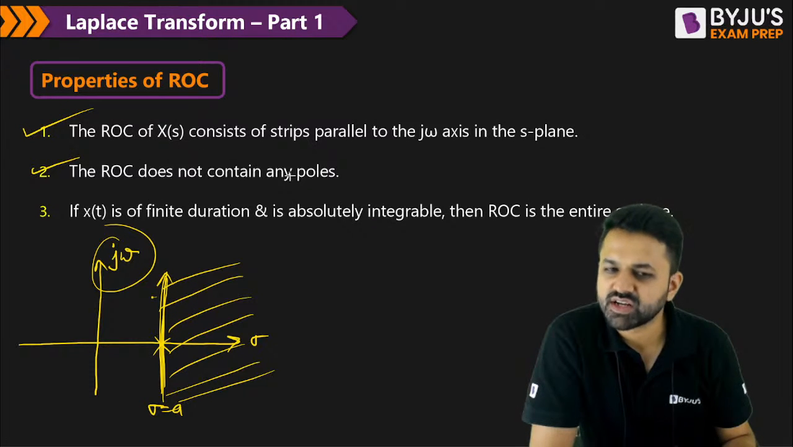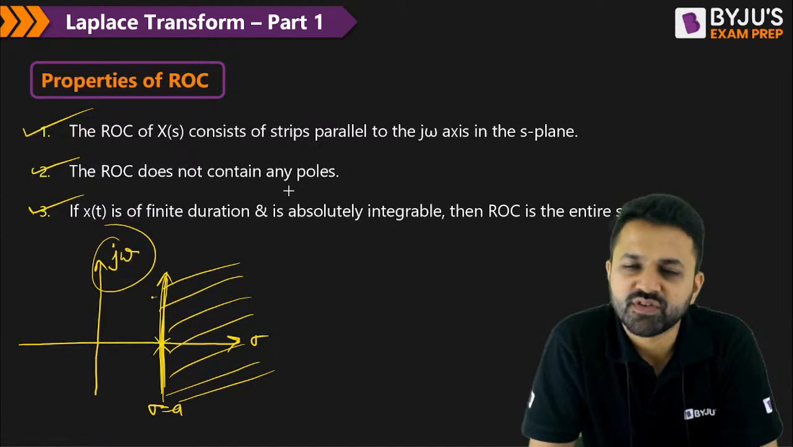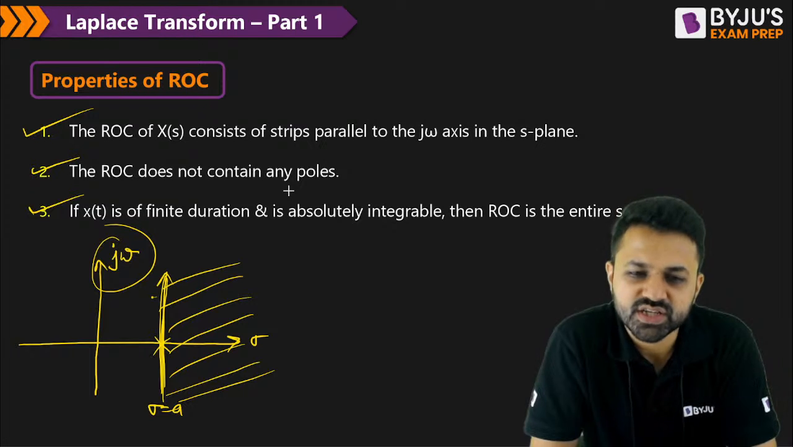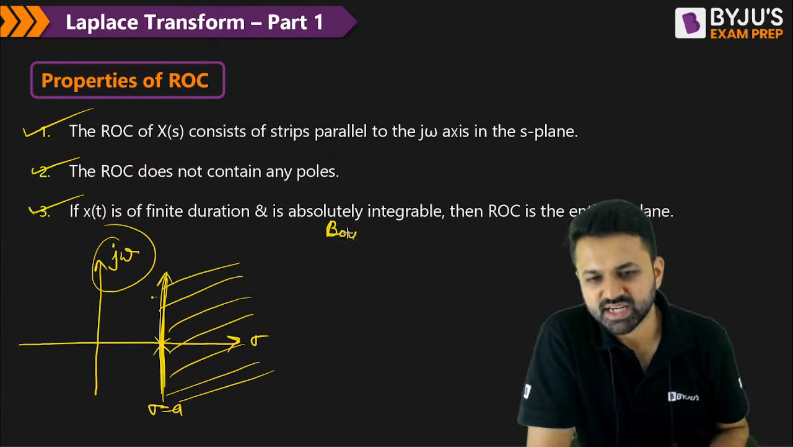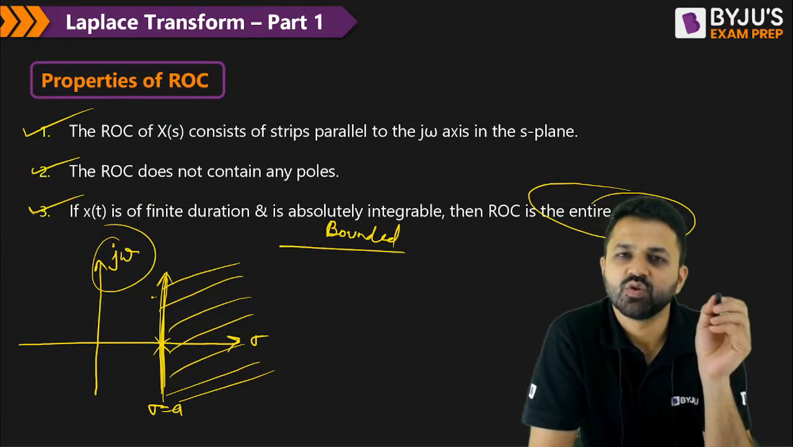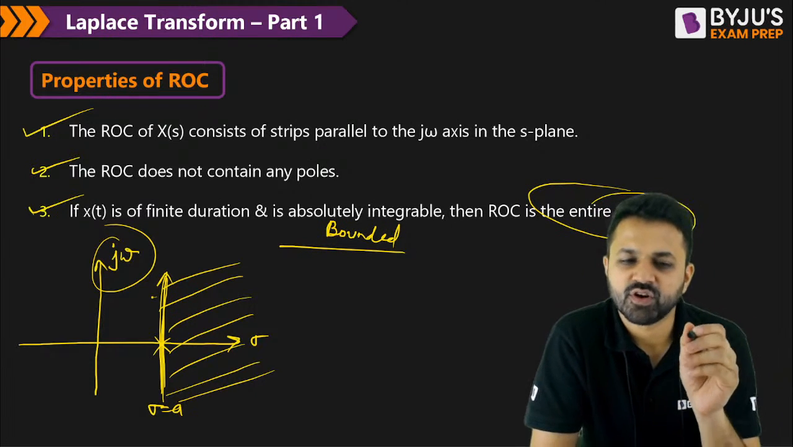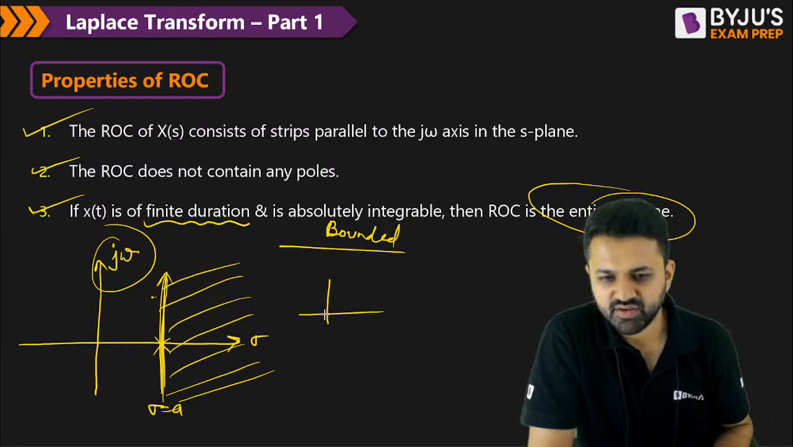The ROC will not contain the pole, and if x of t, the signal, is of finite duration and it is also absolutely integrable, that means you can say it is bounded, then the ROC is the entire S-plane. So the ROC will be the entire S-plane for a finite duration signal, like a finite duration pulse.